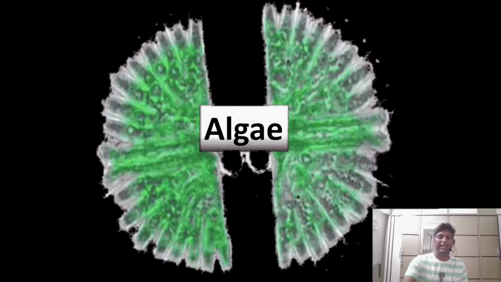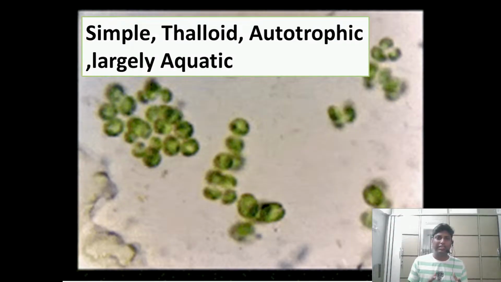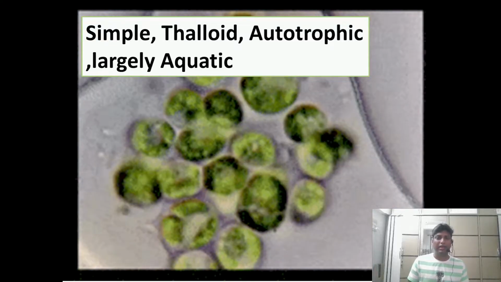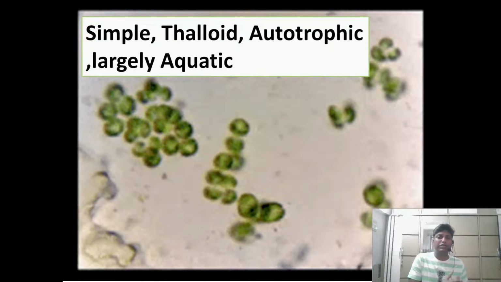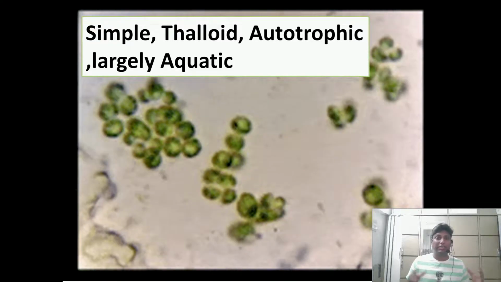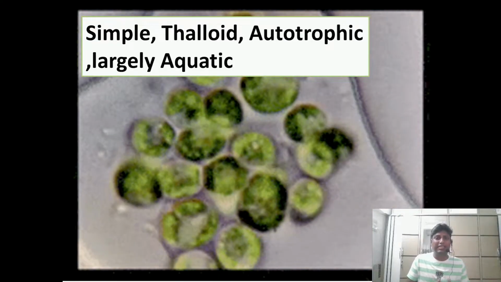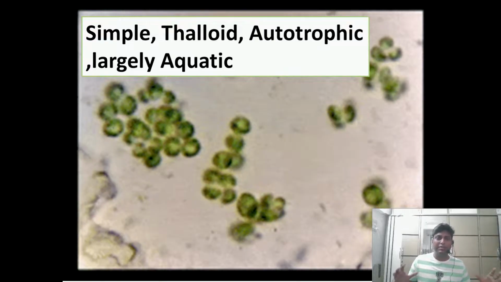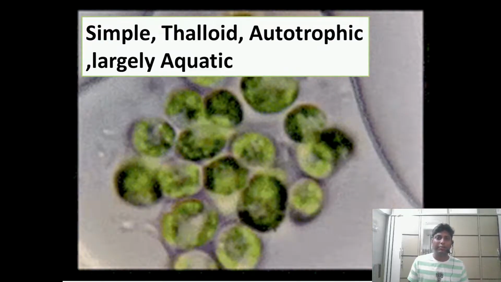So what exactly are algae? Now dear students, algae are simple plants. They come under the first division itself in plants, which is nothing but thallophytes. And when I say simple, their overall bodies are extremely simple. That means they have a thalloid body.